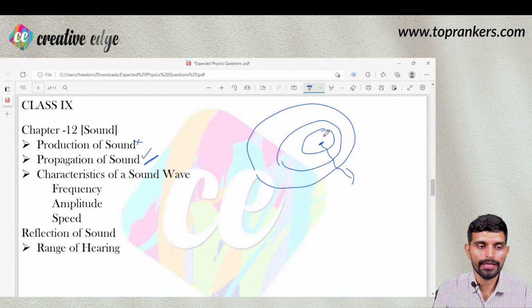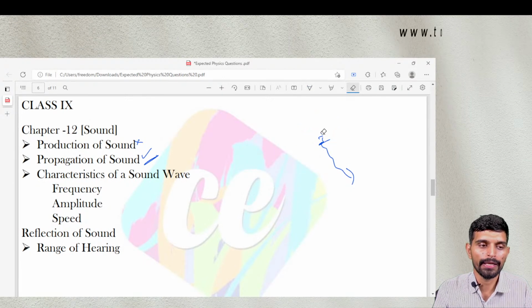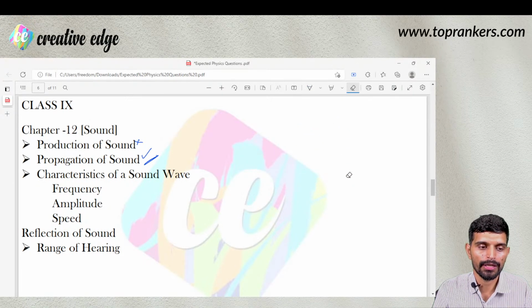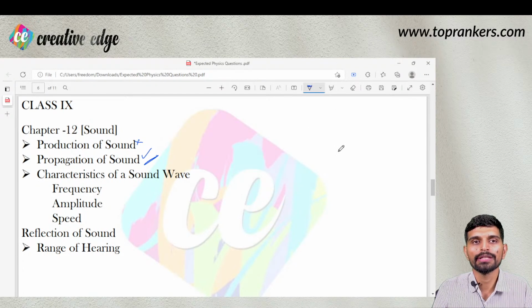At the source the intensity is highest and they travel in all directions in general, but if you apply certain restrictions, then the wave will travel along the path having lower resistance.